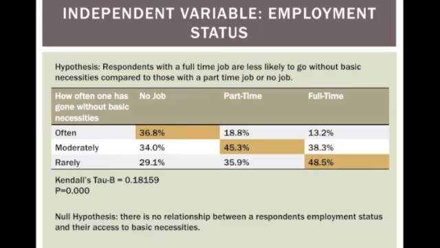For employment status, we hypothesized that those with a full-time job would have better access to basic necessities in comparison to those who are unemployed or have a part-time job. This is because on a general scale, respondents with a full-time job will have a higher income and will be able to obtain these basic necessities. Our findings do support our hypothesis, however the relationship between the two is not very strong. The Tau B score is 0.18159, meaning that the relationship is weak and minimally acceptable. The F prob is 0.00, meaning that there is less than 1 in 1,000 chance that the observed mean differences are due simply to sampling error.